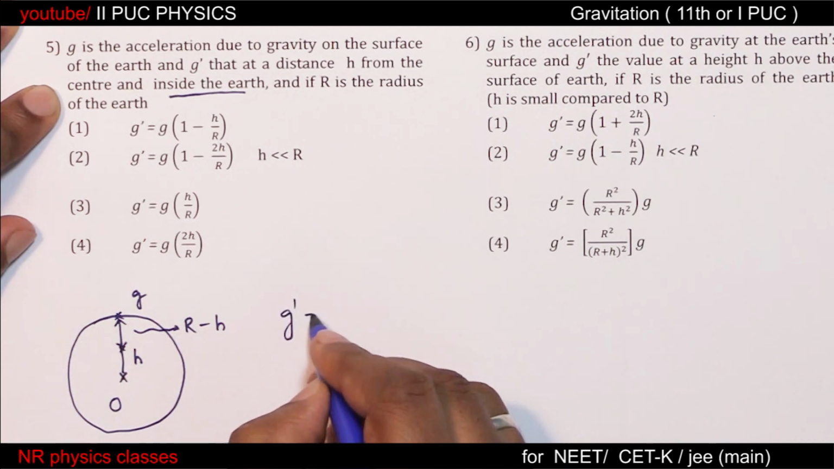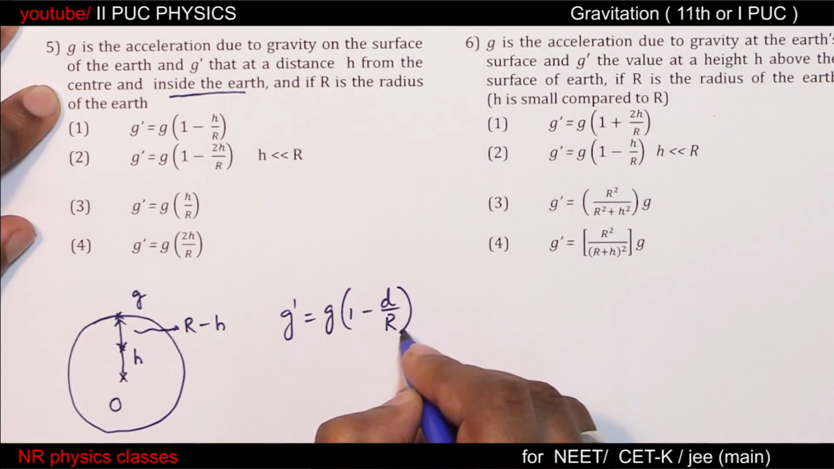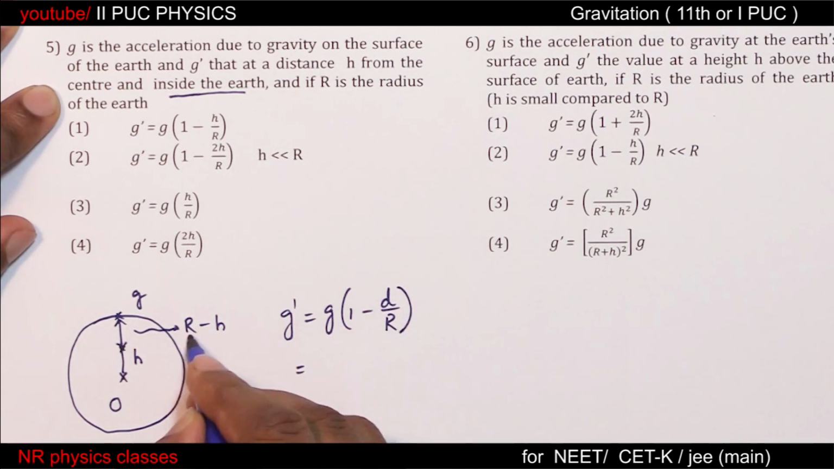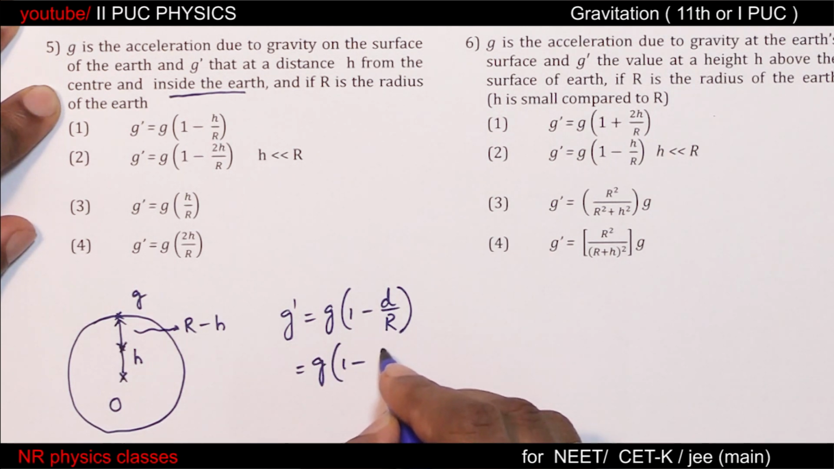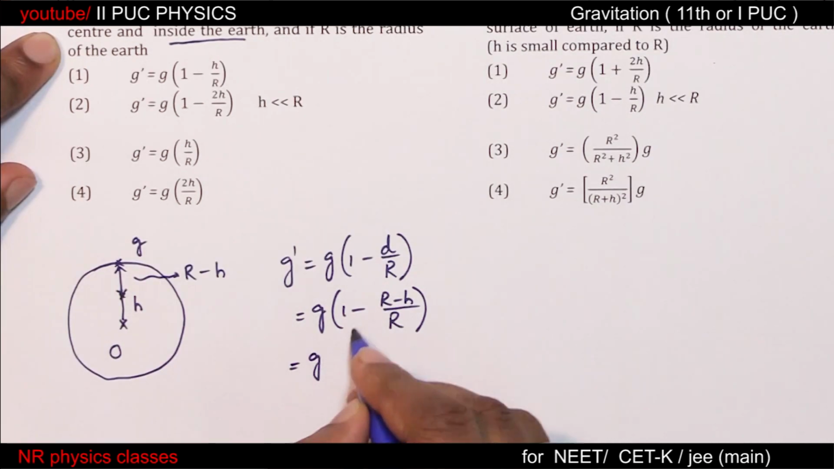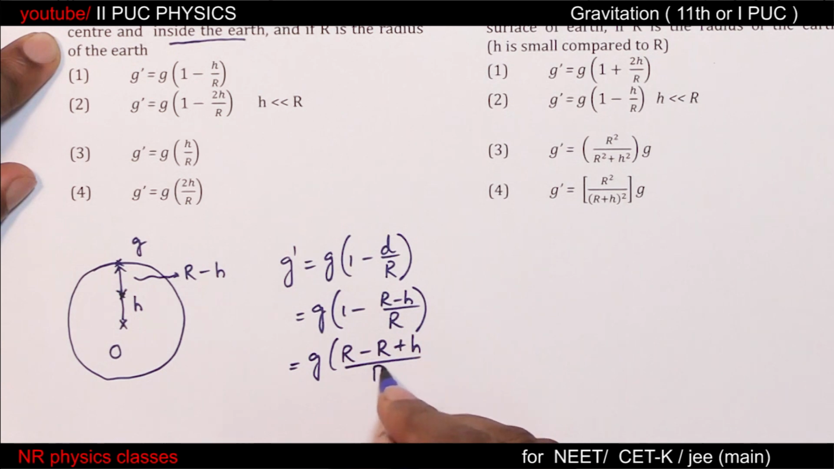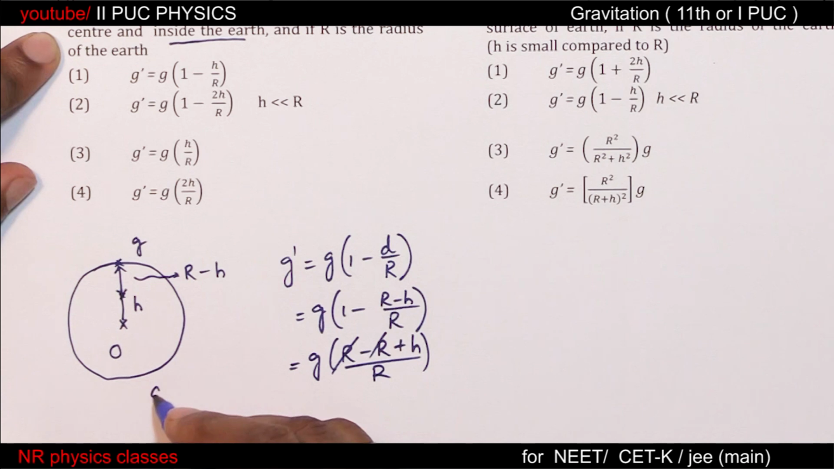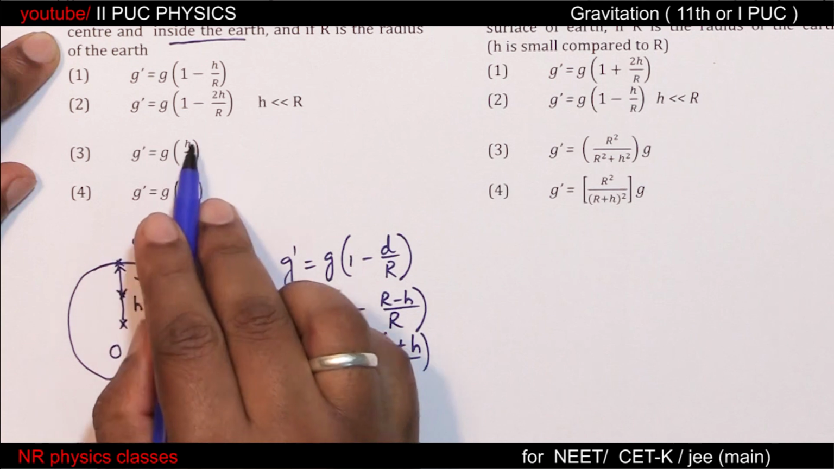So g dash equals g into 1 minus d by r. In place of depth, r minus h. g into 1 minus r minus h by r. r is the LCM, so r minus r plus h by r. Please simplify. So what we get is h by r. So g dash equals g into h by r.